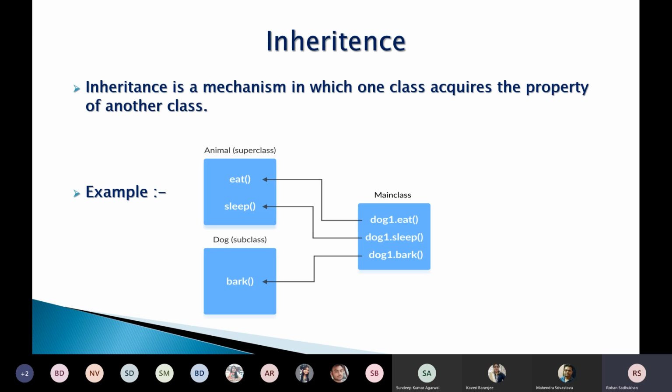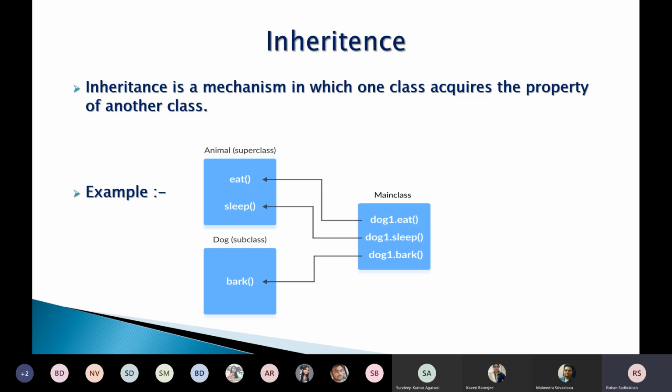Then inheritance. Inheritance is a mechanism in which one class acquires the properties of another class. For example, we have a main class which has some properties like eat, sleep, and birth. Suppose we have created another class named animal that can eat and sleep, and another class dog which can bark.